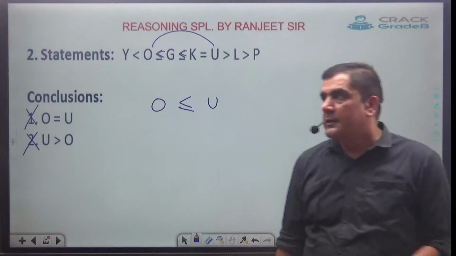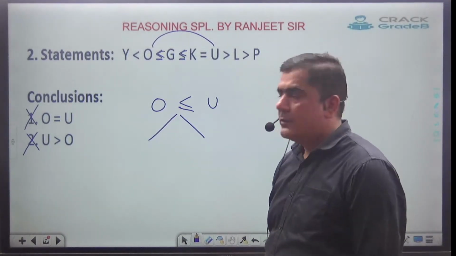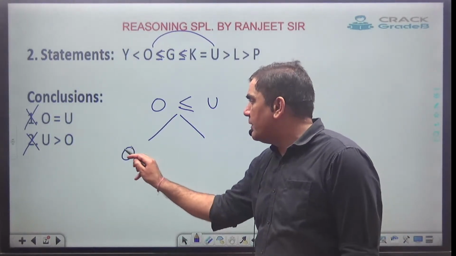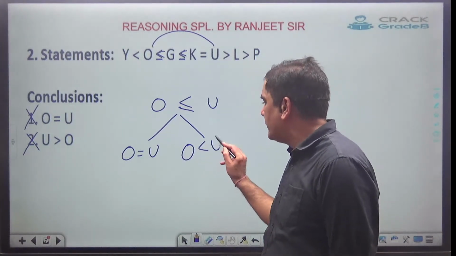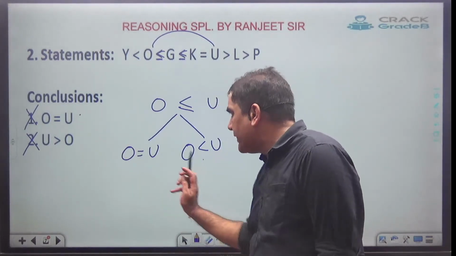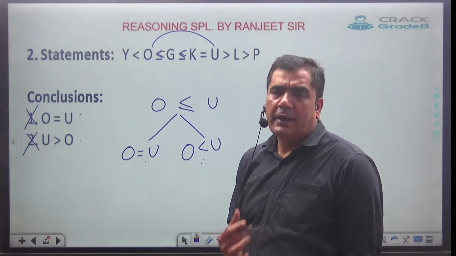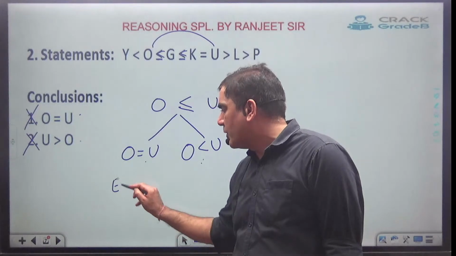But try to understand one thing, my dear. Whenever this is going to come, it always means two things. First, either both will be equal, or second, the face will be towards U. And just see, this is given in the first and this is given in the second. Means what? Out of these two, one must happen. So the answer will be either 1 or 2.